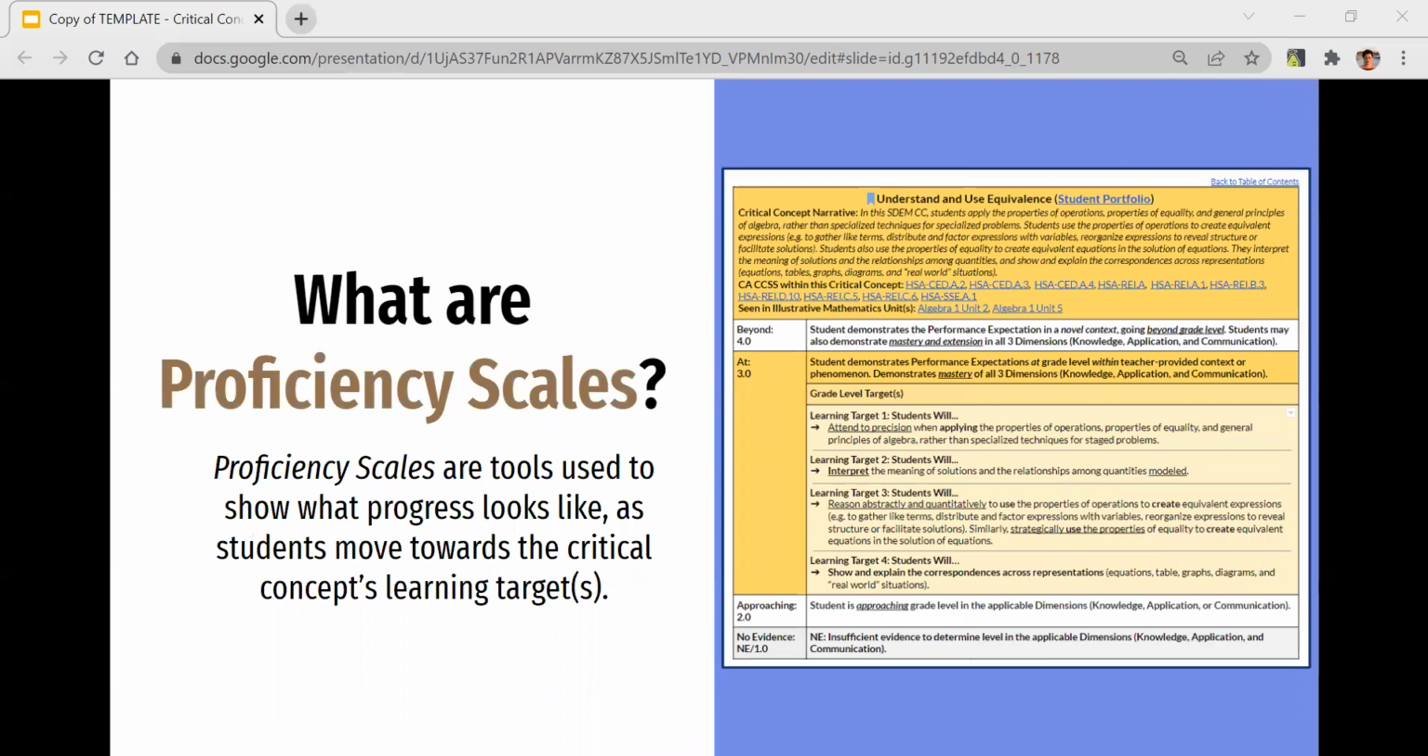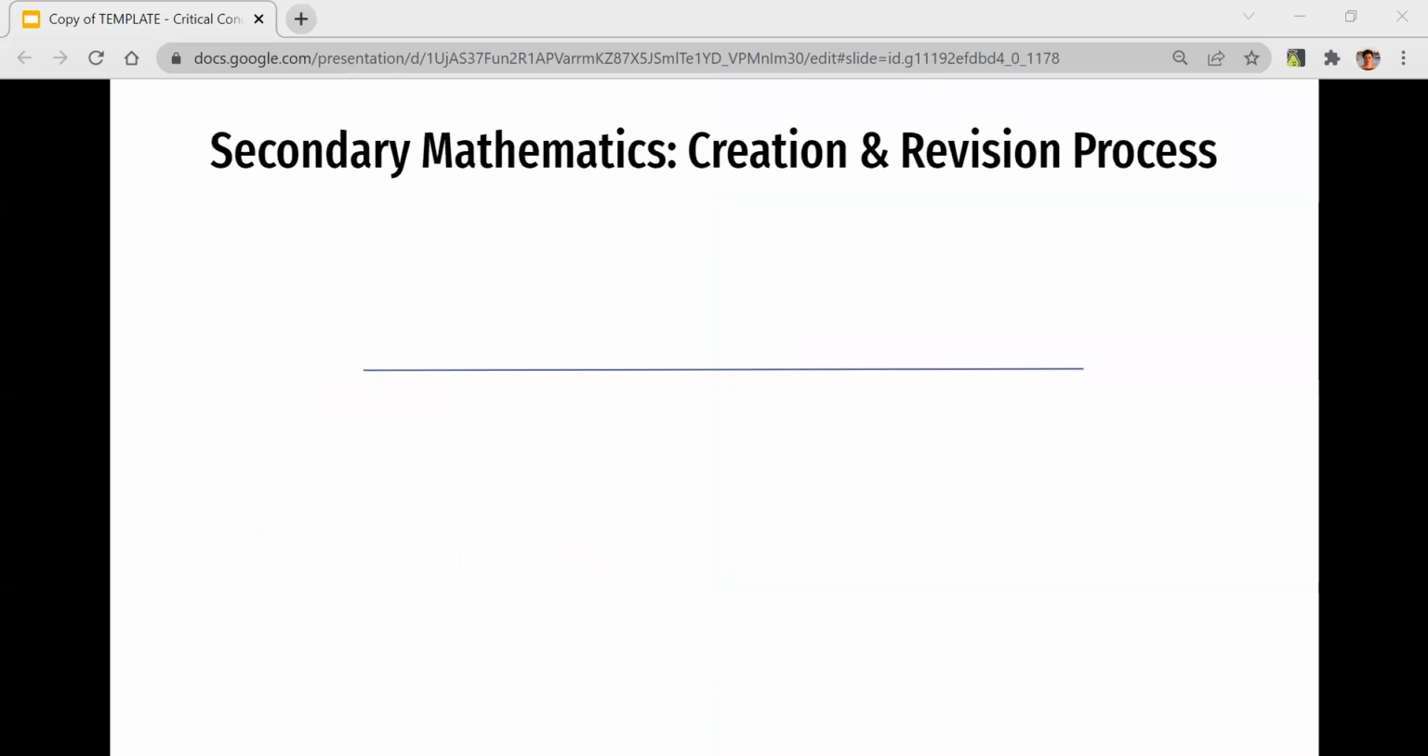Each critical concept has a proficiency scale, which demonstrates students' learning progressions. Proficiency scales are tools used to show what progress looks like as students move towards the critical concepts learning target or targets. The California Common Core Standards for Mathematics were adopted in 2010.